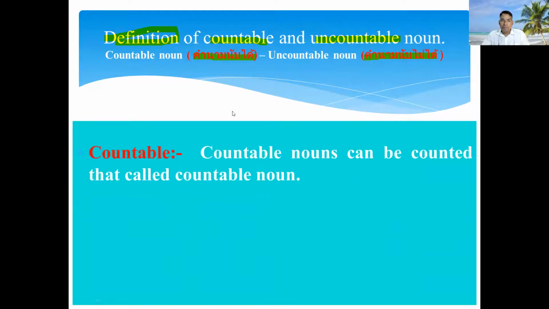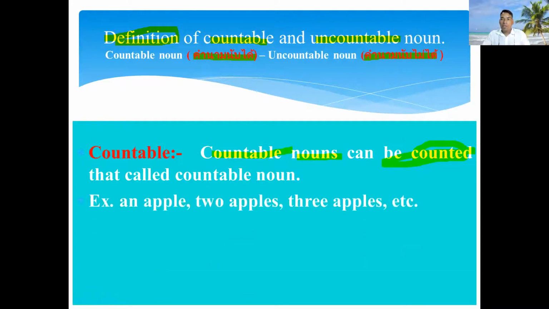And we will see countable noun แปลว่า means a noun that can be counted. This is important. Can be counted. That is called a countable noun. มันนับได้ภาษาไทยนะ นับได้ 1 2 3 4 5 กี่อันก็แปลว่า countable noun.